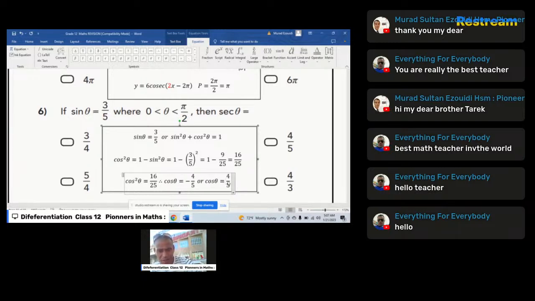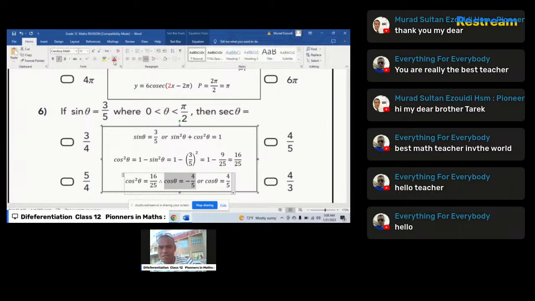This is cosine. Now we are going to find cosec. Cosine of theta is negative in the second and the third quadrant, so cosine of theta equals negative 4 over 5 is rejected. I will make it with red, meaning rejected. So the correct answer is cosine theta equal 4 over 5. I will make this with color green, meaning this is the correct answer.